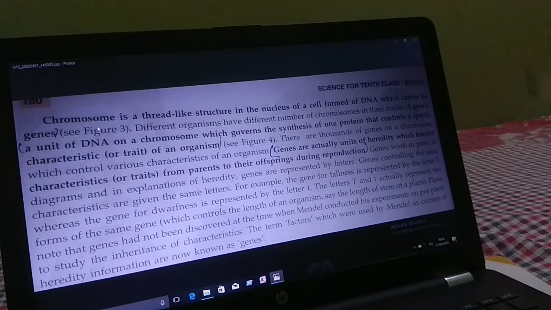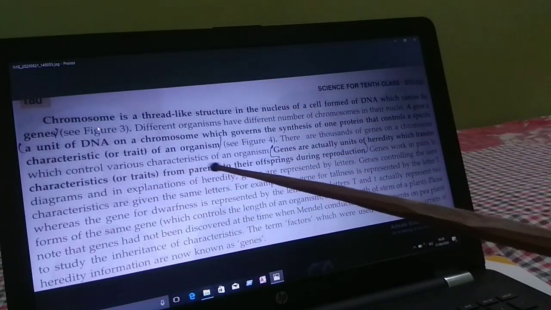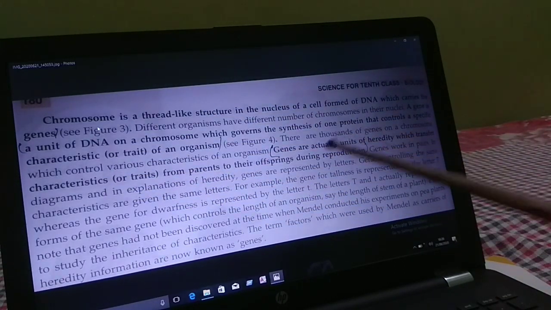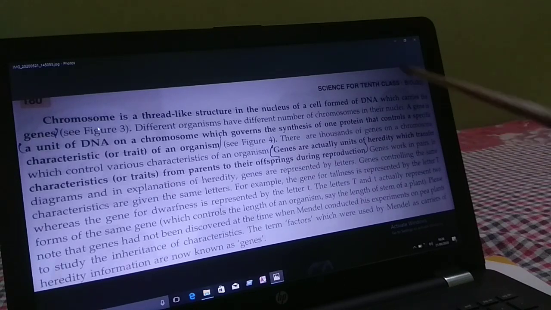I already told you that you have to remember the definitions of chromosome and gene. What is a gene? Genes are units of heredity which transfer characteristics from parents to their offspring during reproduction. Genes work in pairs. A gene cannot represent a single trait alone, it always works in pairs.